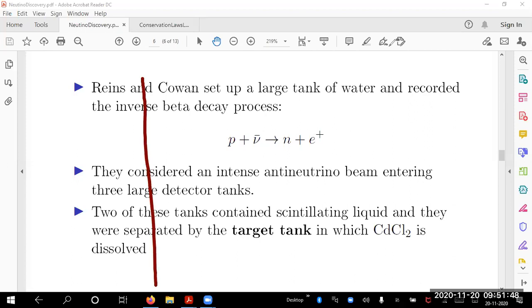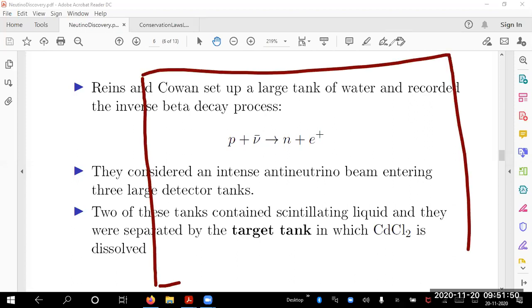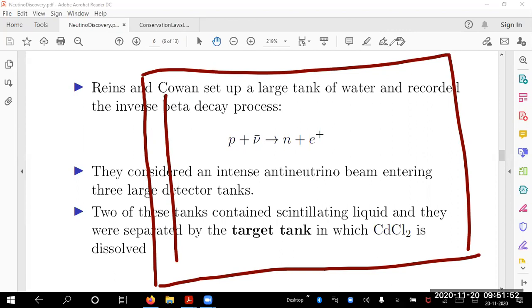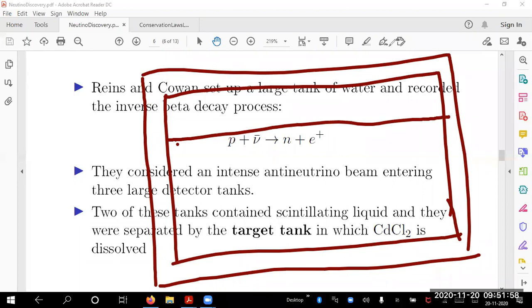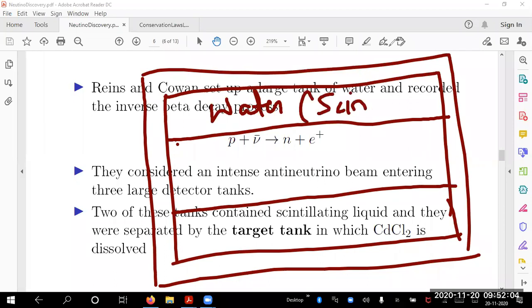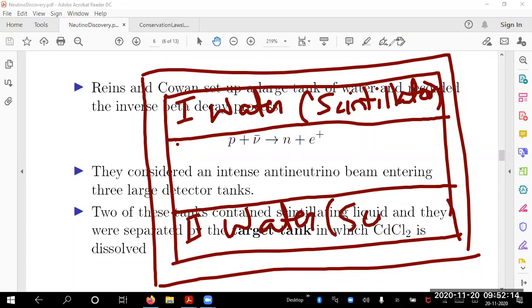So what is the reactor setup? I have a huge lead paraffin cover here. This is a cover here. And I have 3 partitions. In this, I have water, scintillator. This has scintillations. And similarly here, tank 1, tank 2, water. That is, scintillations are there.